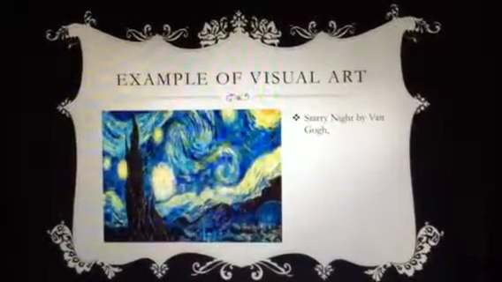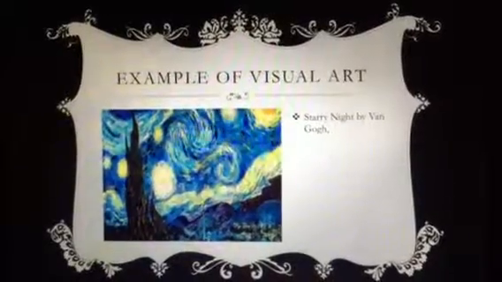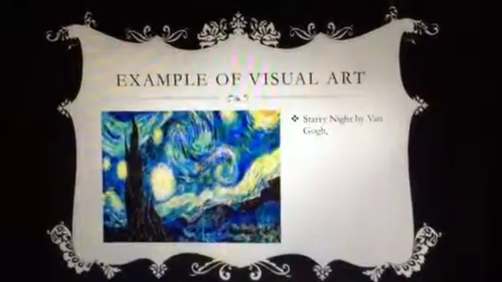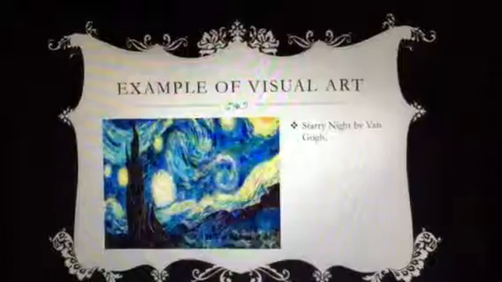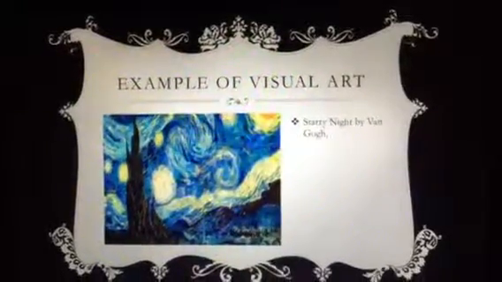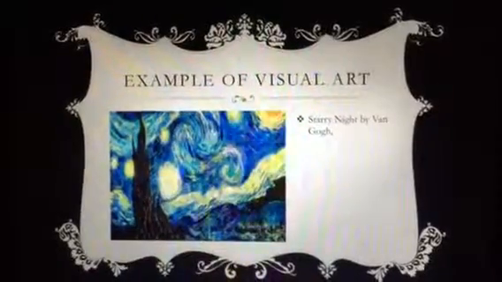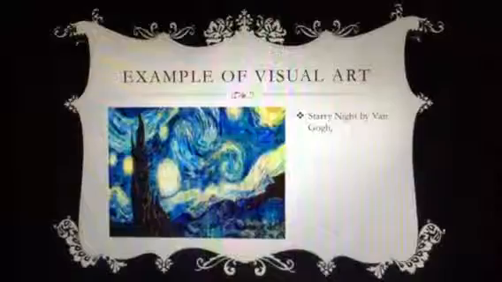My second example of visual art is called The Starry Night by Van Gogh. When I first saw this image, I saw it in about 4th grade in my elementary school. My art teacher loved this picture. She loved Van Gogh as well, so I think this was overall the obsession part. But I've seen this image pretty much in every museum I've ever been to that has considerably outstanding art.